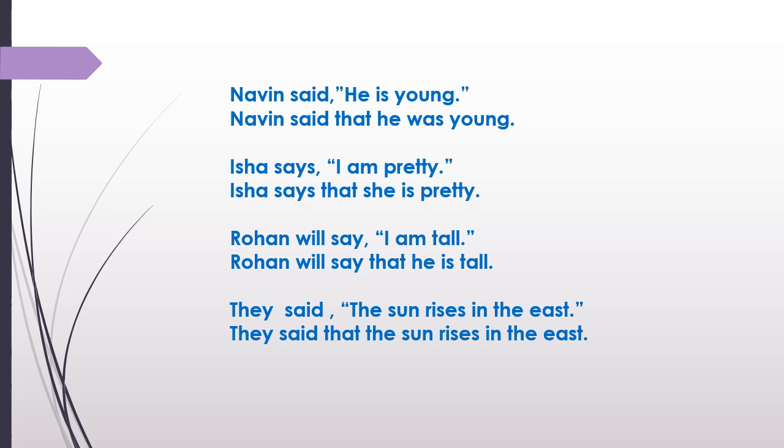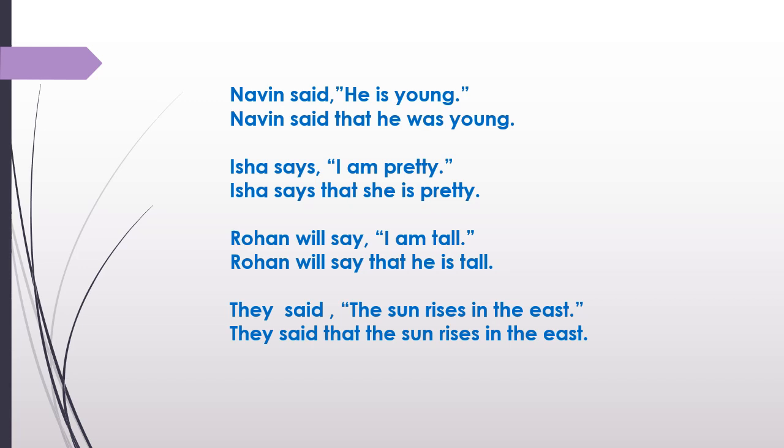Example: Naveen said, "He is young." The answer will be: Naveen said that he was young. Why? Because the reporting verb is in past tense, so you have to change the direct speech sentence to its past tense. That means it is in simple present tense, so it will be in simple past tense. Next one: Isha says, "I am pretty." Here see the reporting verb. It is in present tense, so the sentence will be in present tense only. Isha says that she is pretty.